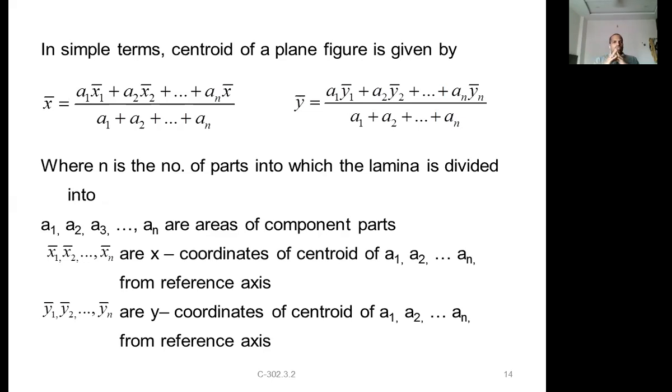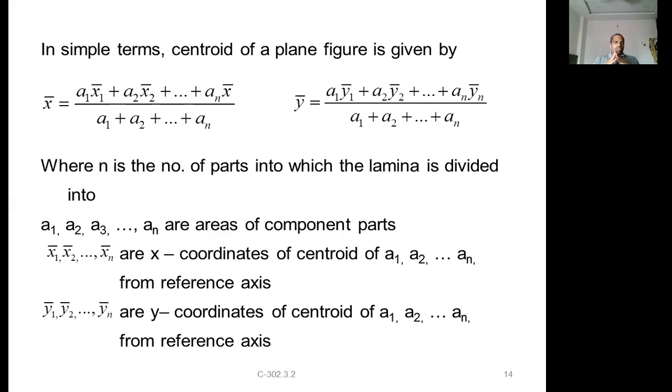Here n is the number of parts into which the lamina is divided. You can divide the given plane area into any number of parts as per our requirement. So let's take as few components or parts as possible, so that the calculation becomes easier.